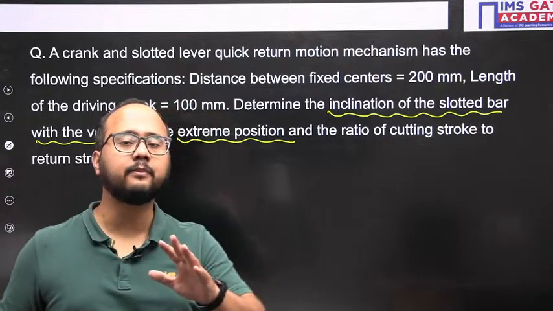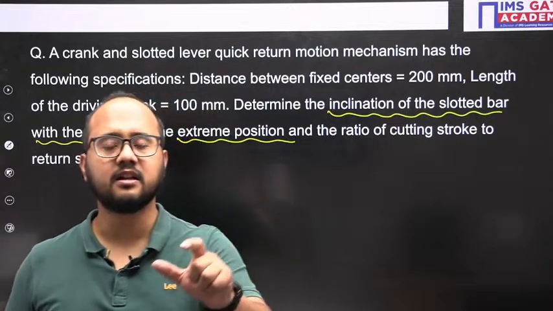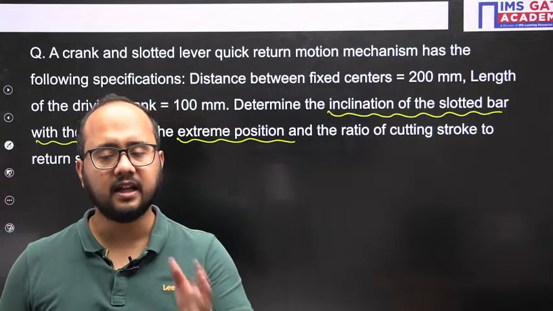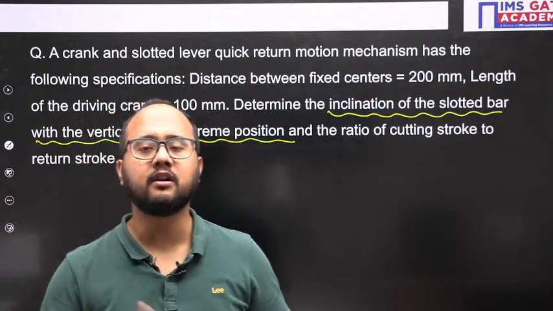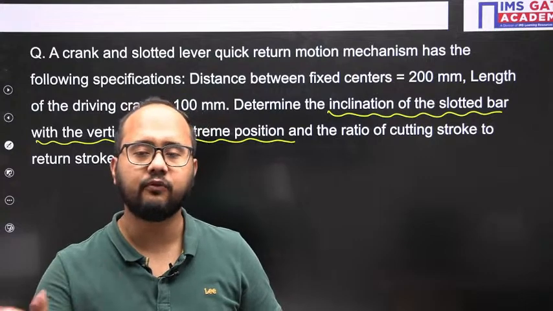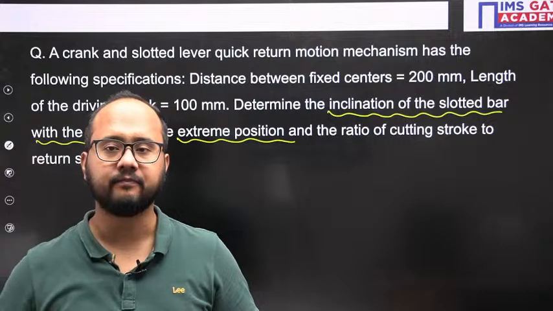We will remember the mechanism, how the mechanism works. We will understand its extreme position and then we will solve it. So there is no need to remember what is quick return ratio, alpha divided by beta, what is alpha, what is beta. That is not required. The mechanism we have to visualize.